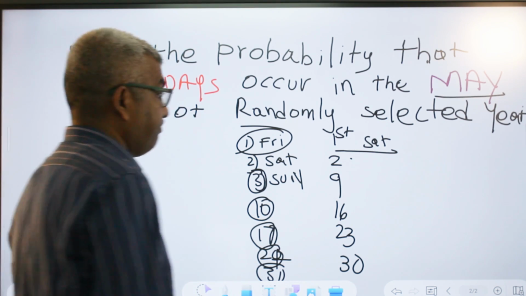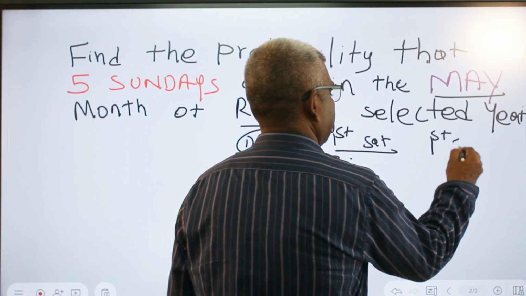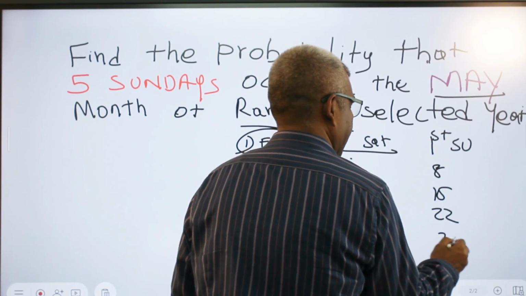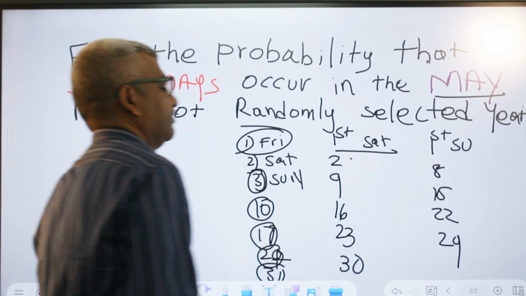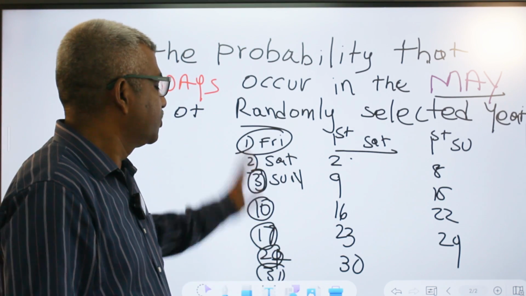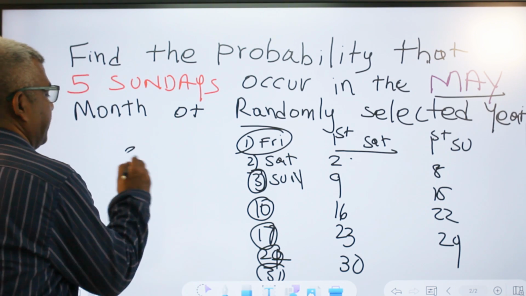If the first is Sunday: 8th, 15th, 22nd, 29th. Possible. As the 31st comes on Friday, this is the maximum possibility. So the probability is 3 over 7.